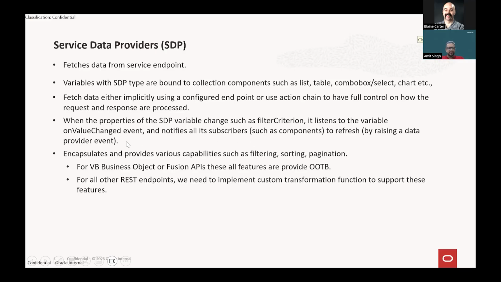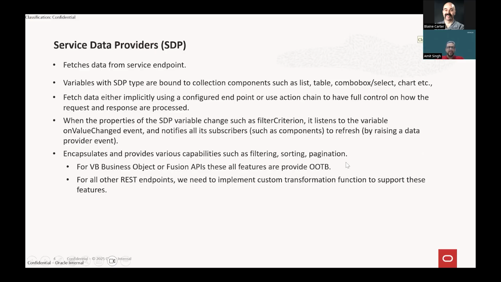Also in SDP, we get some very cool features such as filtering, sorting, and pagination. There's something called fetching by keys. We can also customize which fields we want from the REST API if the REST API supports it.